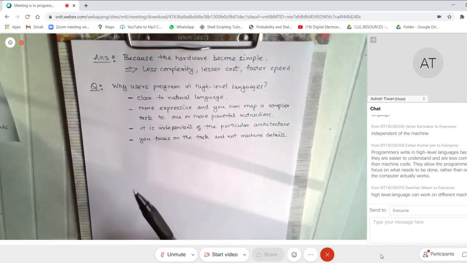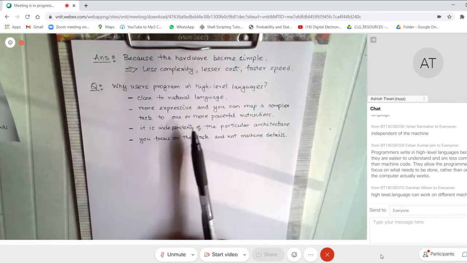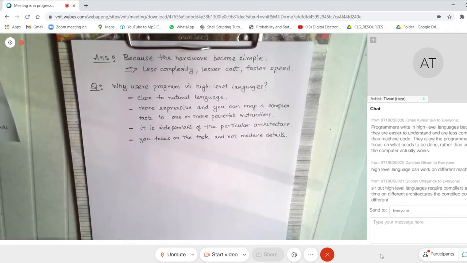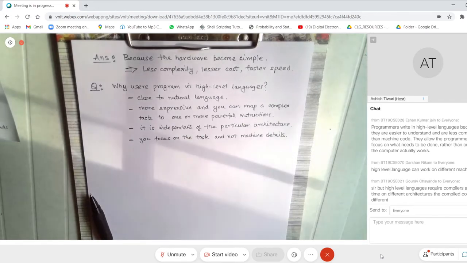Okay. I think somebody had a question: what do I mean by powerful instructions? I can give you an example. Just think that you wanted to do a multiplication of two numbers, right? So you have two numbers and you want to multiply. Now, most of you understand that when you want to multiply in the C language, you have an operator there, right? So you say A into B, something like that. And how do you represent?